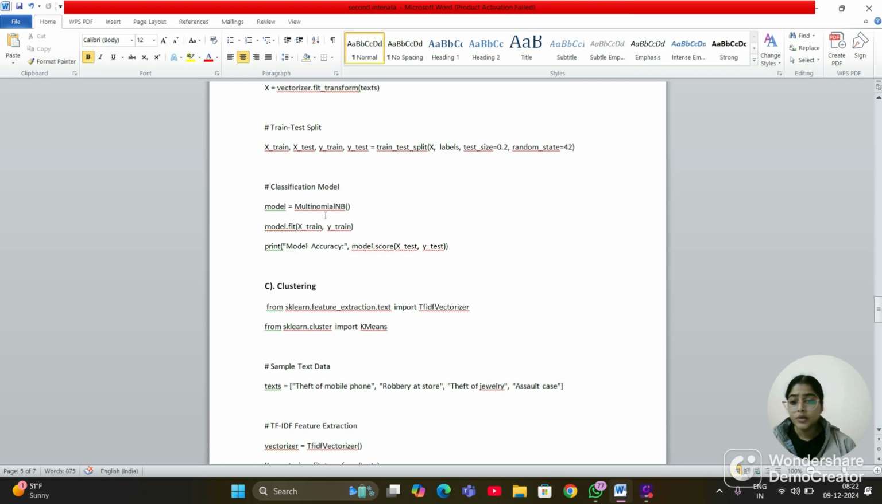model, MultinomialNB. This is for Naive Bayes, we use it for classification. And model.fit(X_train, y_train), and then print the model accuracy: model.score(X_test, y_test).